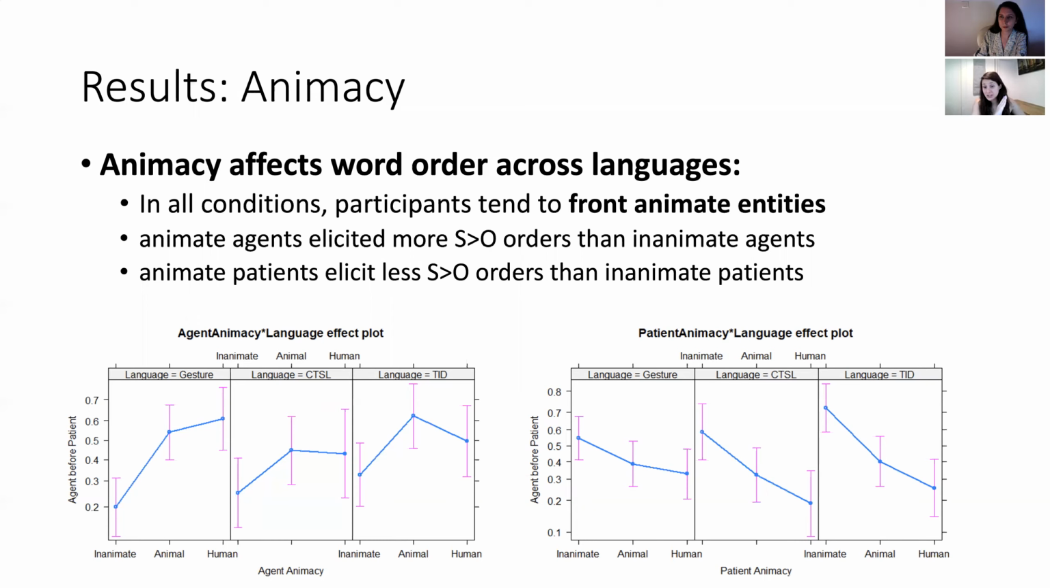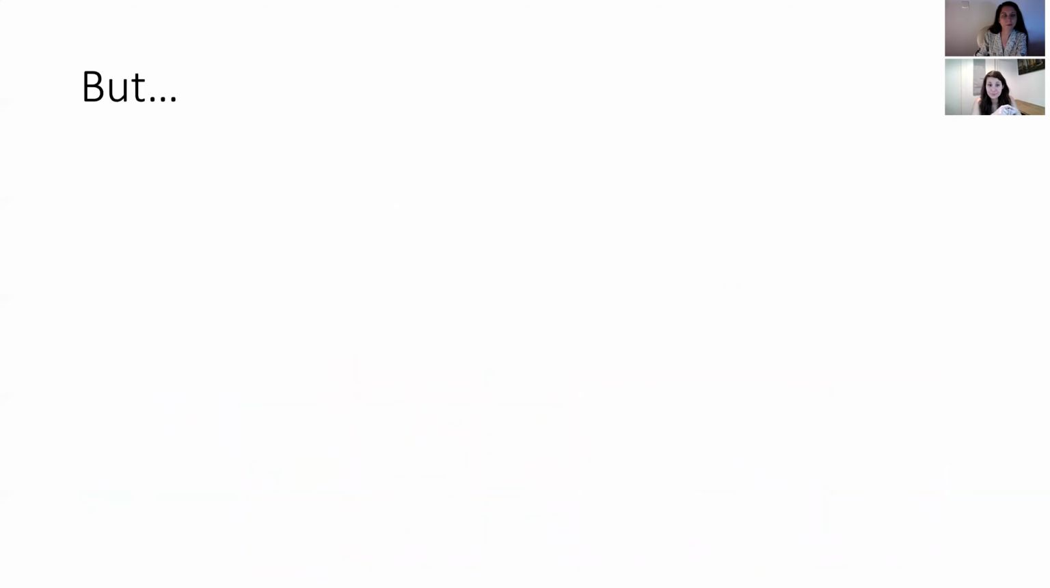So as the patient increased in animacy, ranging from a complete inanimate patient or object to a human, you can see less SB4O orders. This means that animate patients actually induce the opposite pattern of O before S. Okay.